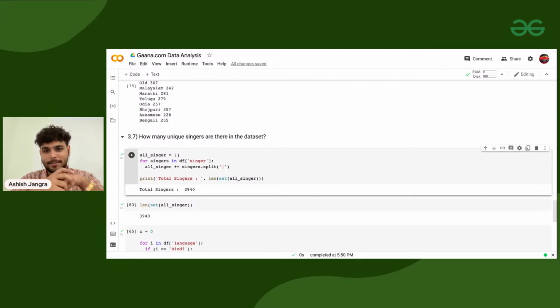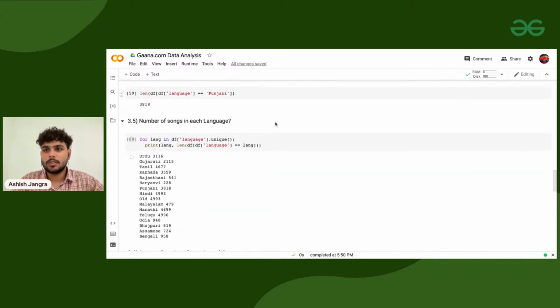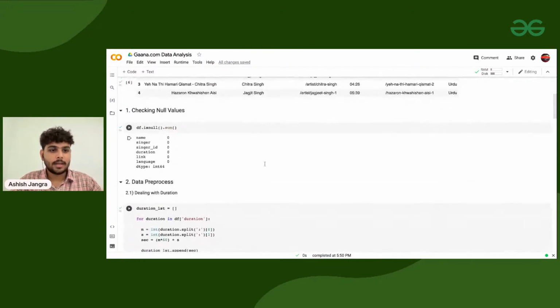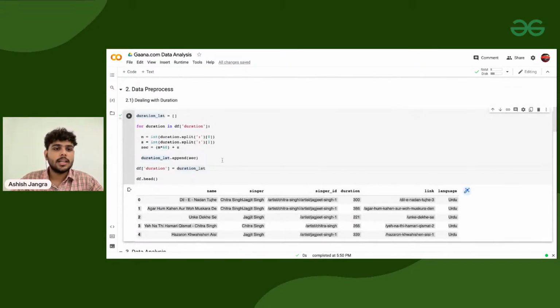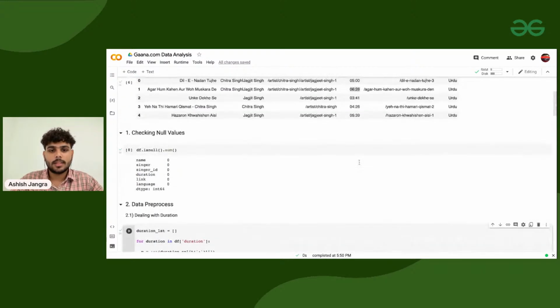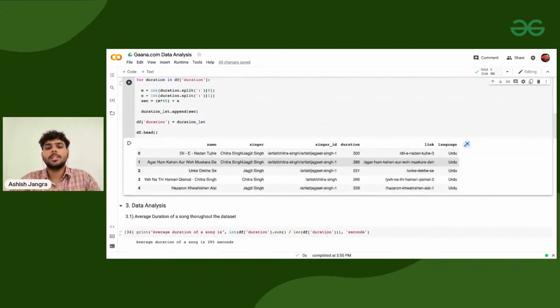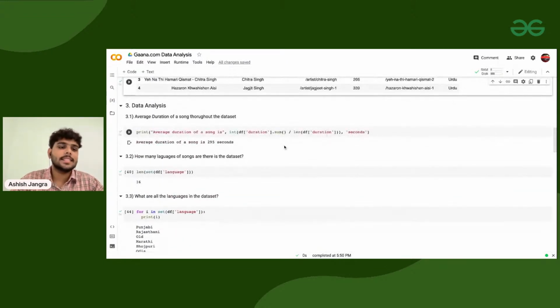Now, the most important question: how can we find how many songs are played by a particular singer? This will add more complexity to the same project, because so far we are starting from the very beginning. Let me wrap up, meaning summarize, whatever we have done so far. If I'm zooming a little bit out, I'm loading the data set, checking if there are null values, and pre-processing the data set to convert the duration from this format to seconds, because I can perform mathematical operations on seconds, but not on this particular format.